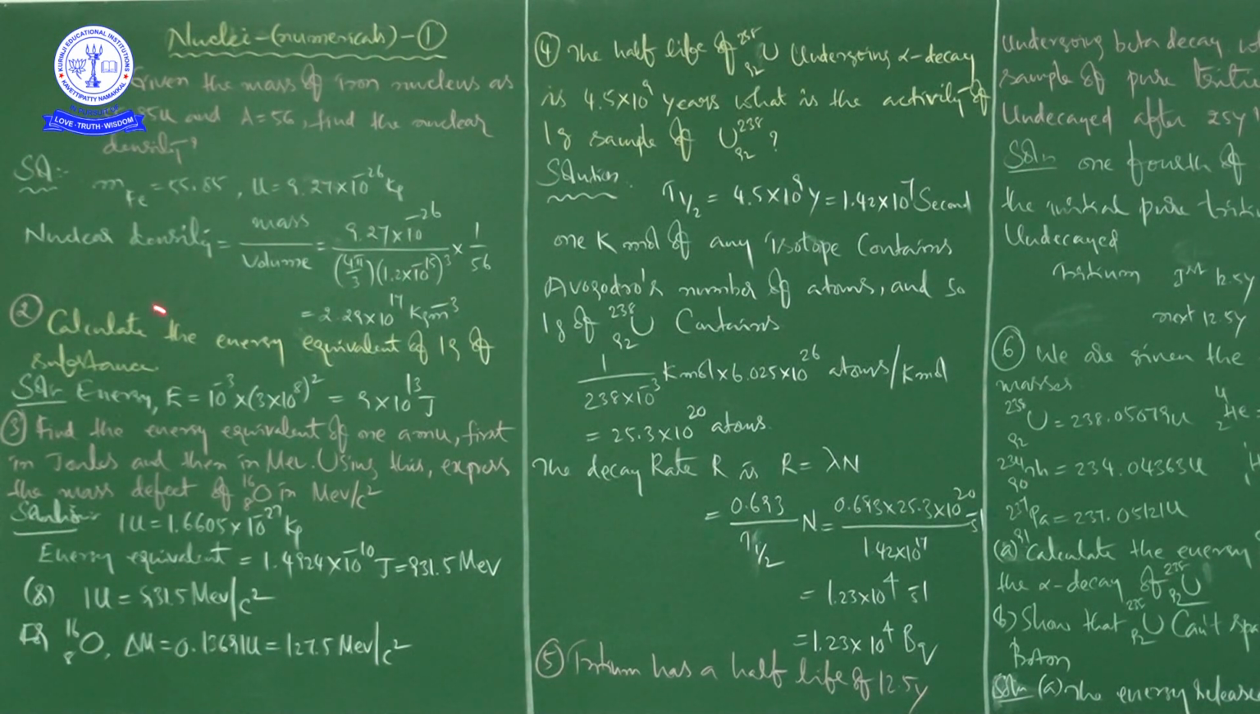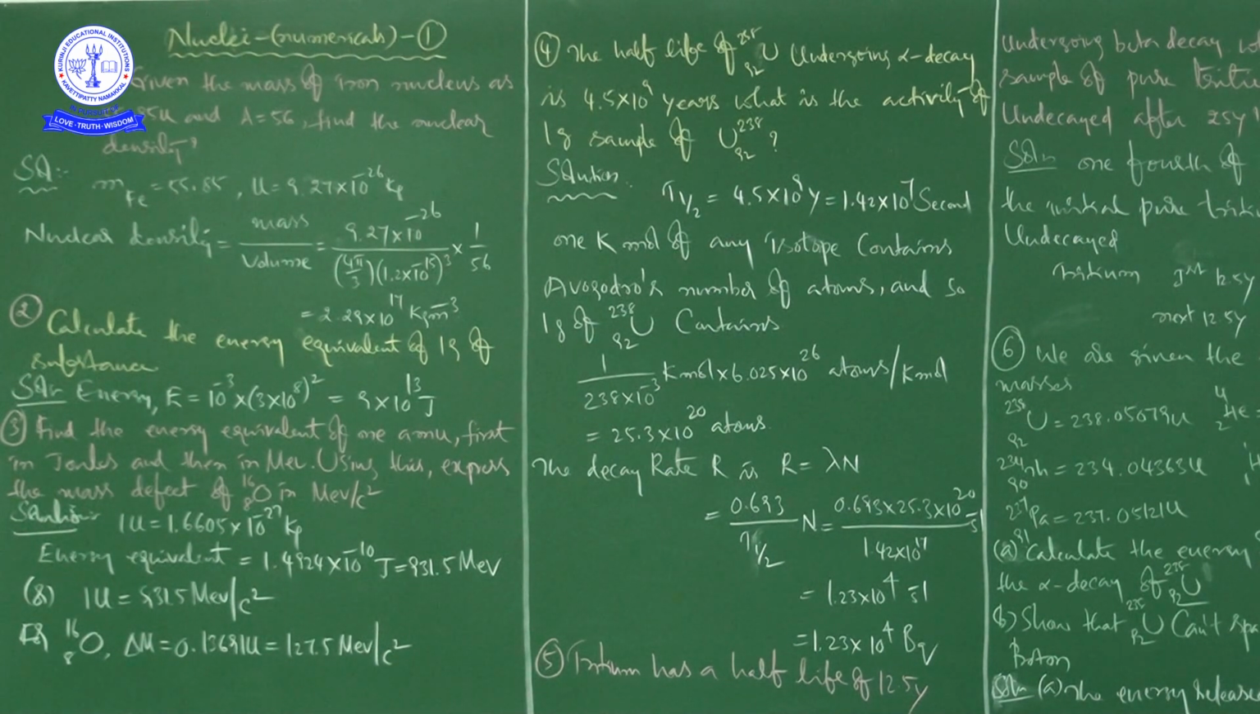Suppose I need some information; I'll tell you that orally, but if you want to see it, you can look in the textbook. That's what I want to say. First example problem. Given the mass of iron nucleus as 55.85 U and A, the mass number, is 56. Find the nuclear density.